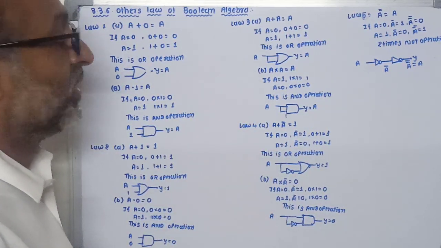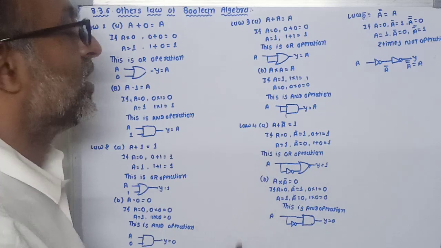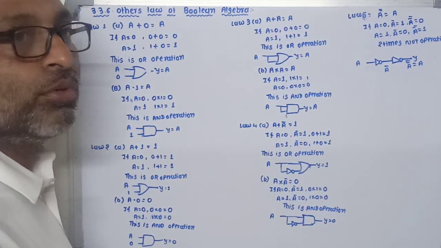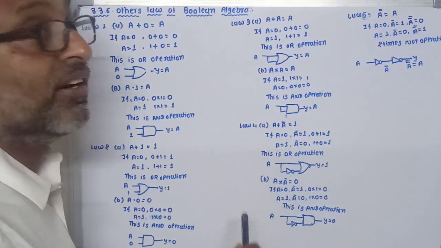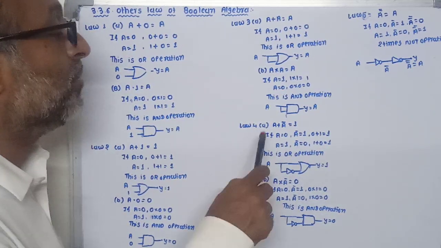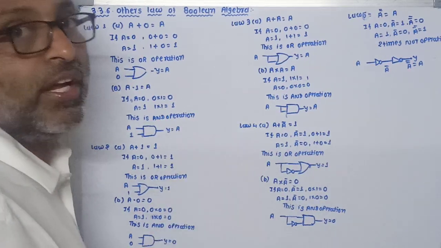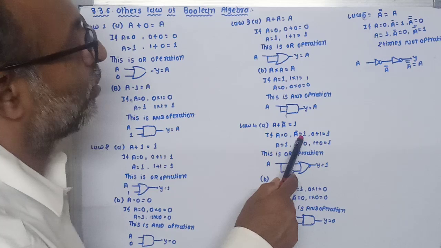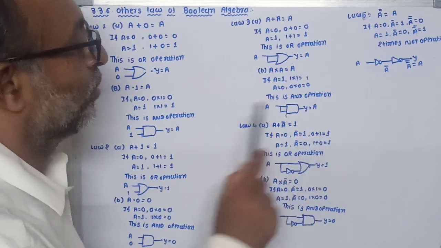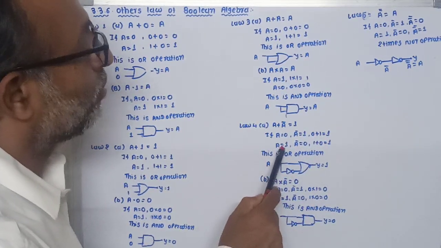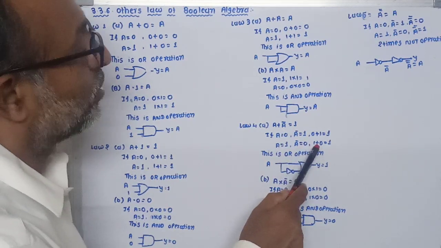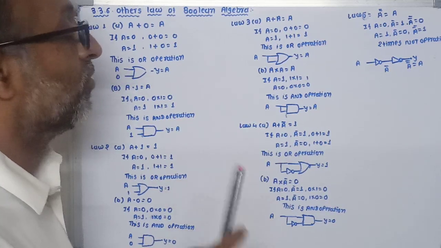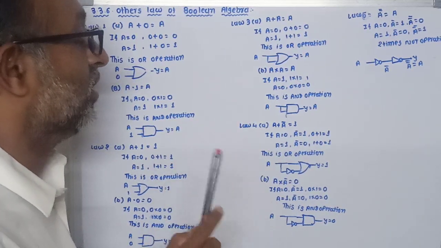Law number 4 states that A plus A bar is equal to 1. That means here we are using two inputs, one is A and the other is A bar. A bar is nothing but the inversion of the A input. So if A is equal to 0, then A bar is equal to 1, so 0 plus 1 is equal to 1. If A is equal to 1, then the other input becomes 0, so 1 plus 0 is equal to 1. In both cases the output remains at logic 1, high logic.